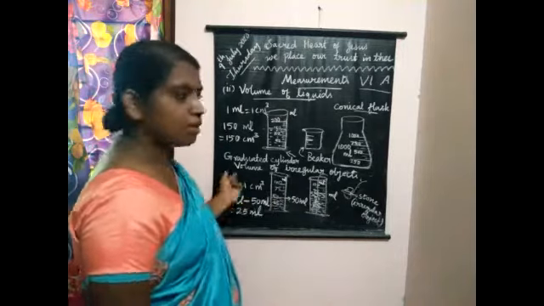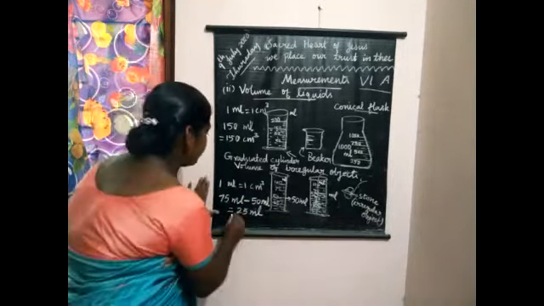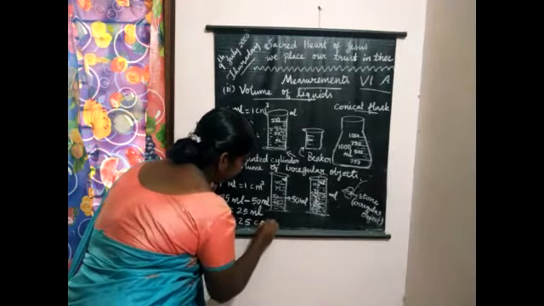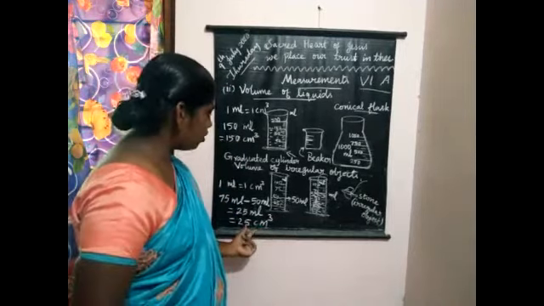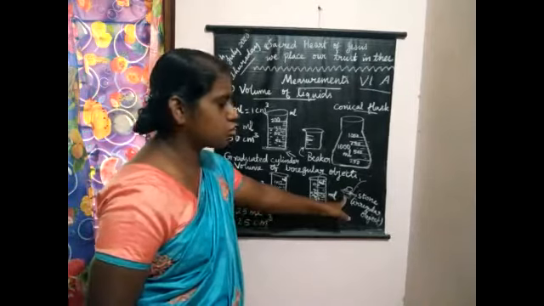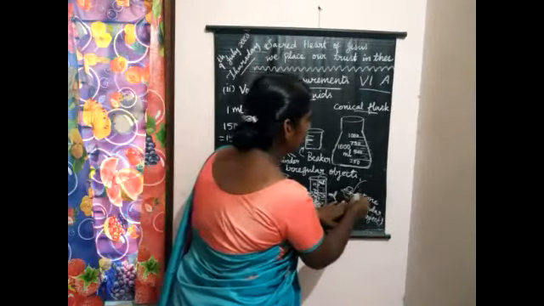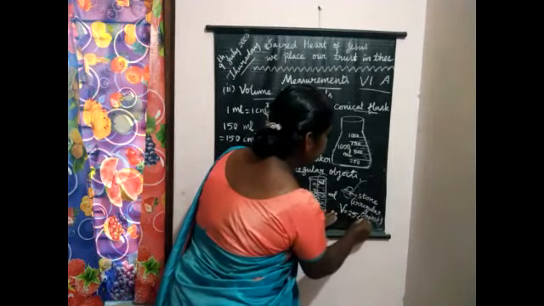Already I told 1 milliliter is equal to 1 centimeter cube. Therefore we can write this as 25 centimeter cube. So from this we understand that the volume of that irregular object, the stone, is 25 centimeter cube.